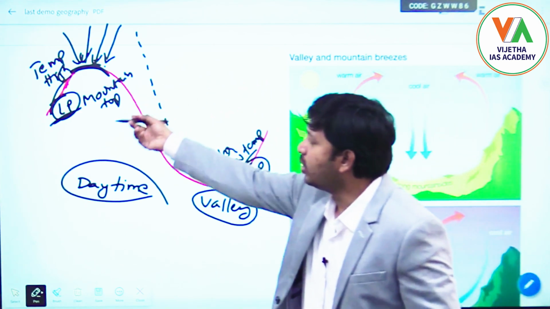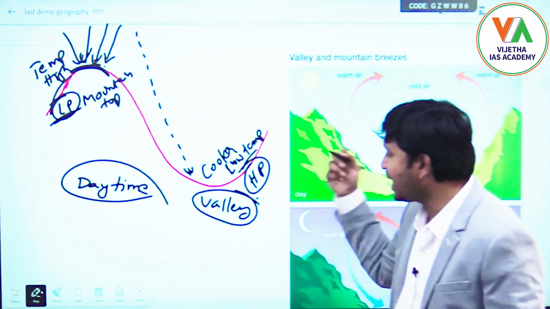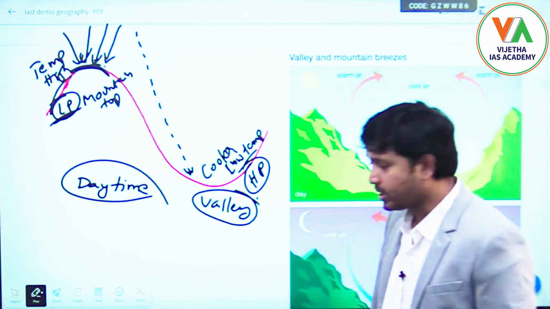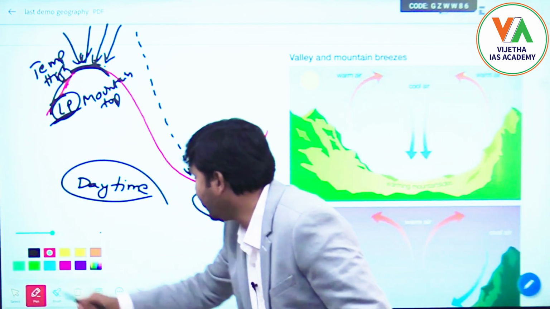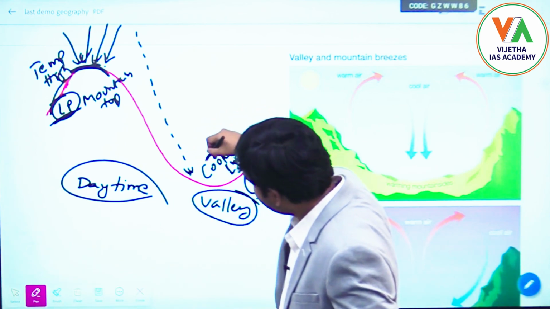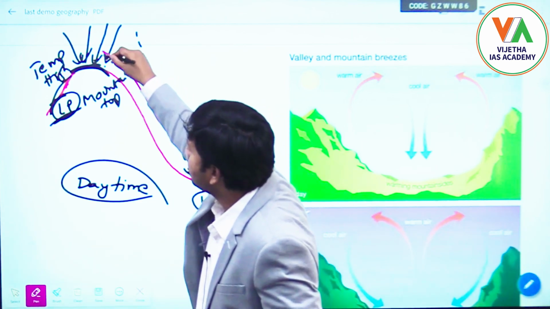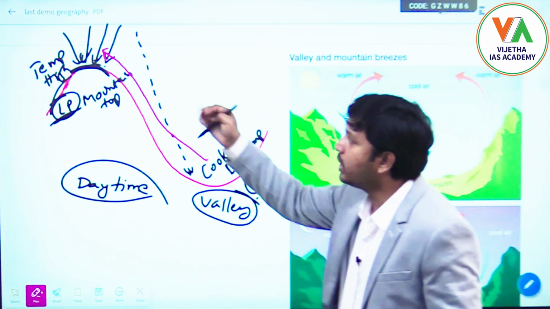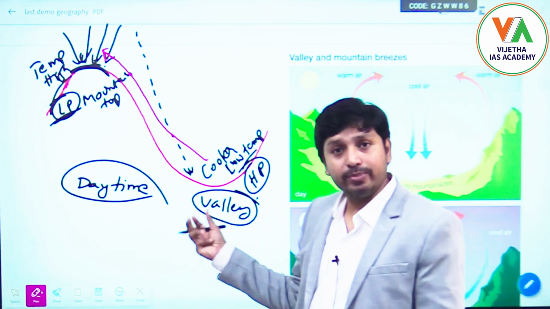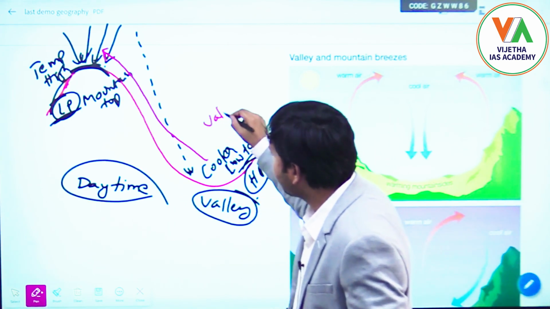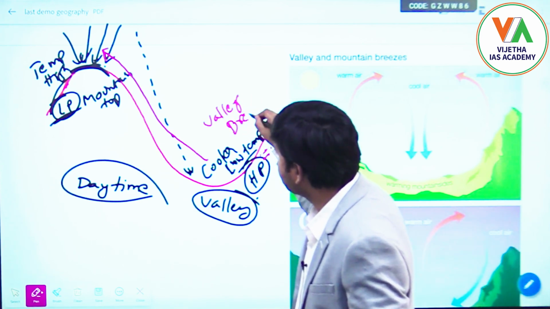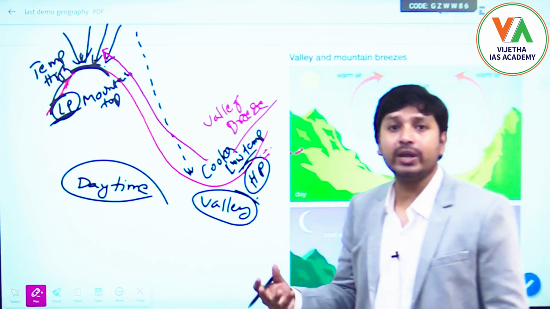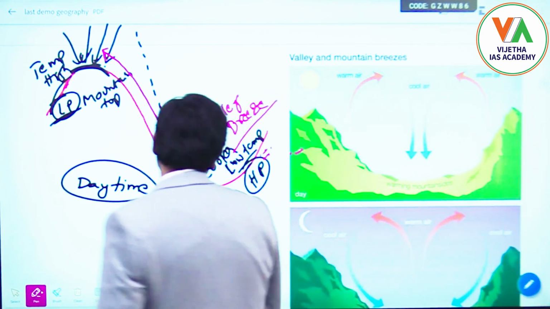So here it is having low pressure, but here it is having high pressure, and we know the winds will start blowing from high pressure towards low pressure. So the wind direction will be from the valley towards the top of the mountain. As it is blowing from the valley, it is called valley breeze. Remember, as it is blowing from the valley towards the top of the mountain, it is called valley breeze. Once again I will repeat.